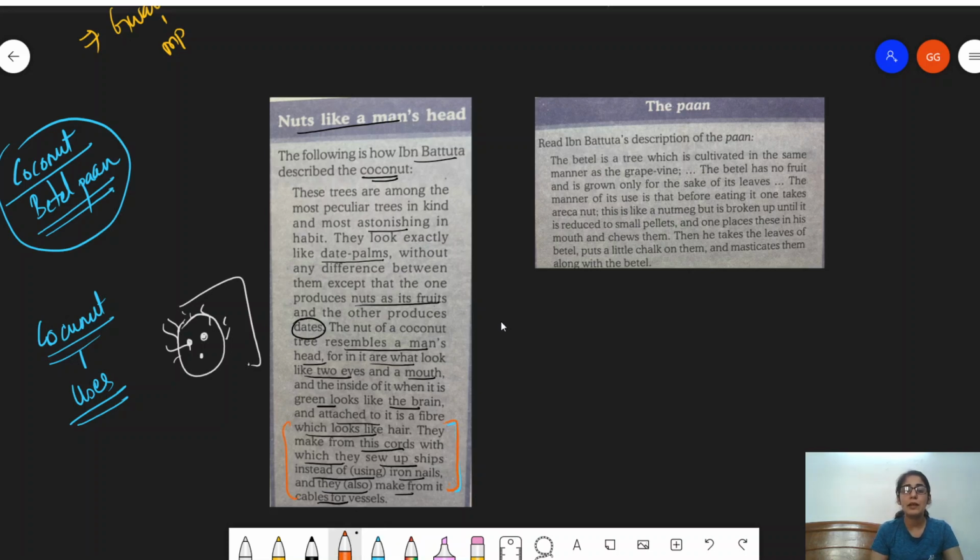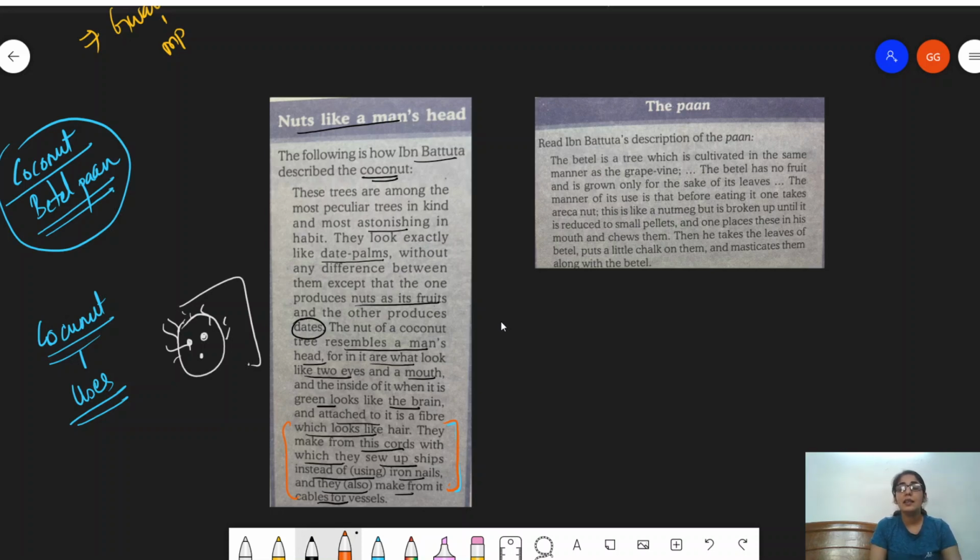So this becomes extremely important, that the cords were used to sew up ships instead of using iron nails. This is extremely important, right? And they also made cables for vessels. This is how, in different ways, coconut was used by the people of India. So this caught his fancy. He's written about it in his own text, that is the Rihla.